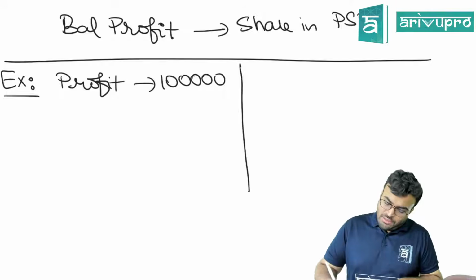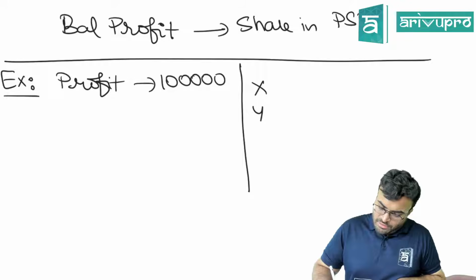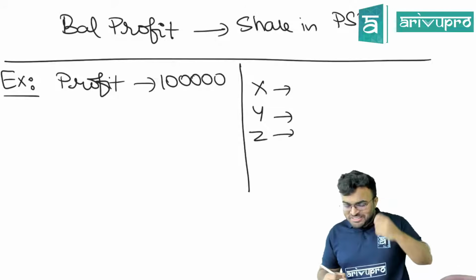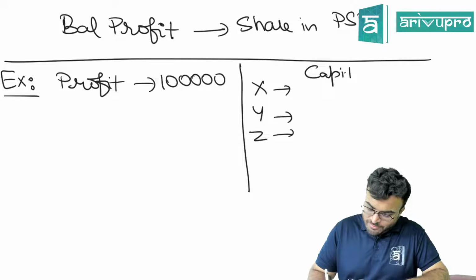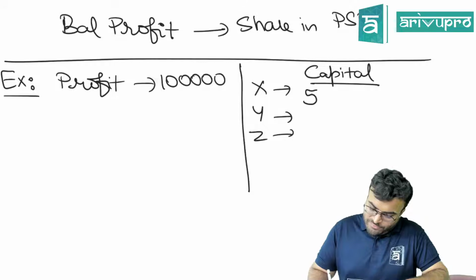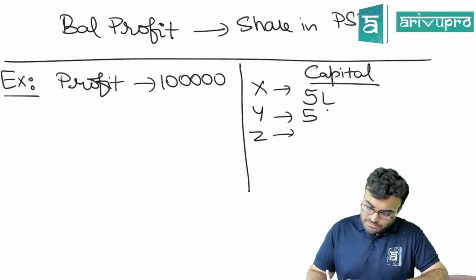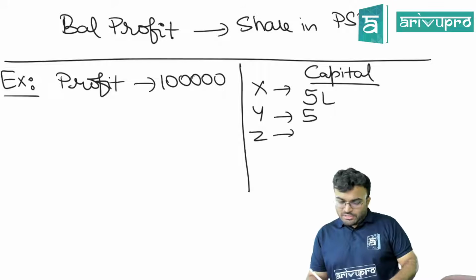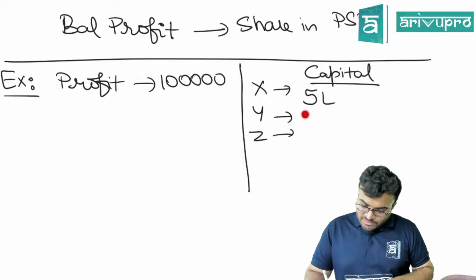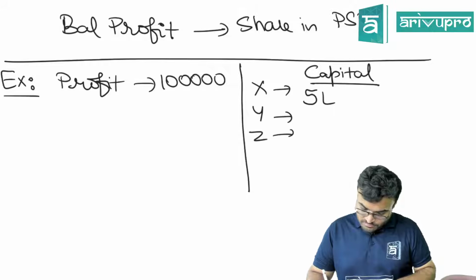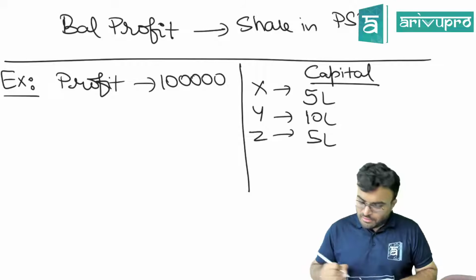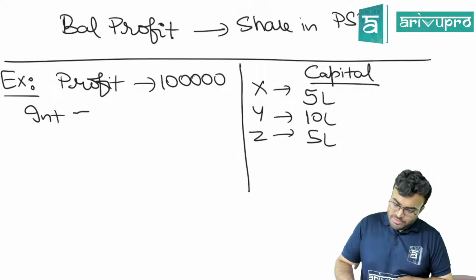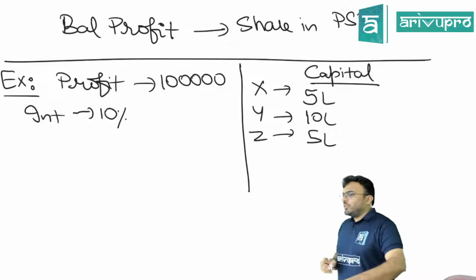We are partners X, Y and Z, and their capital is 5 lakhs, 10 lakhs and 5 lakhs. And let's say interest on capital is 10%.